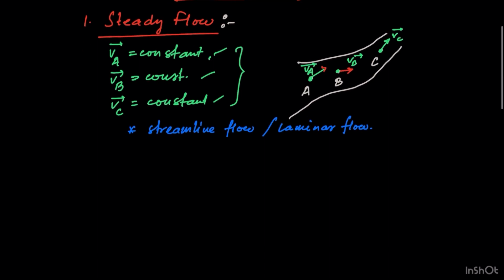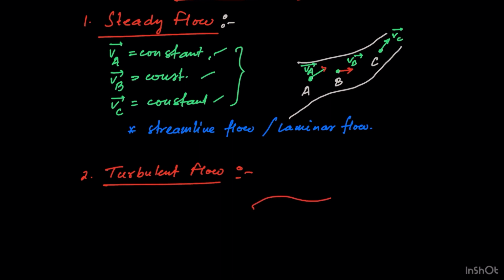The next part is turbulent flow. What happens in turbulent flow? The path taken by any particle will not be followed by the particle which is coming later. That means the velocity at each point will be different.